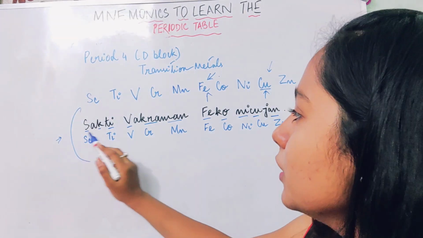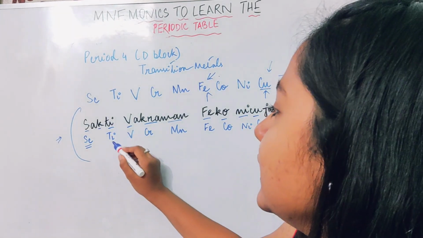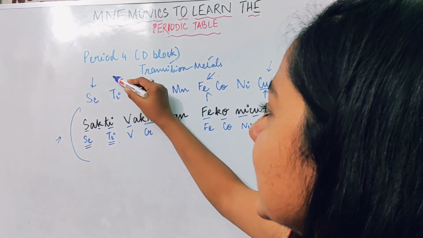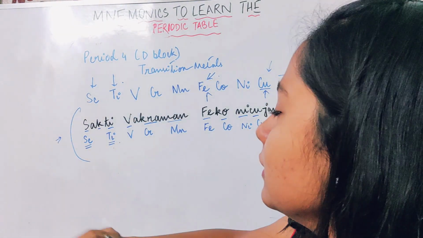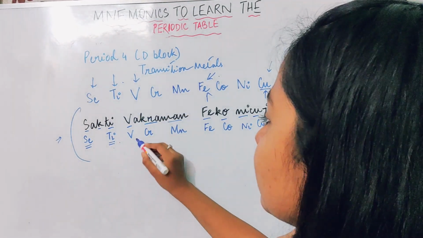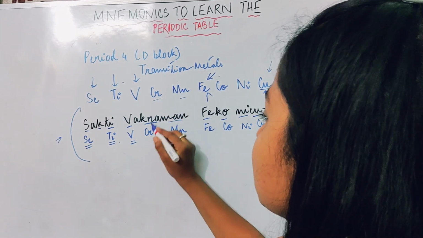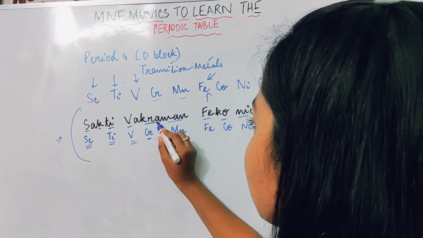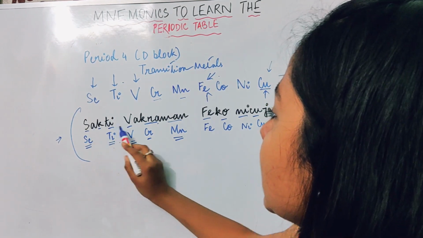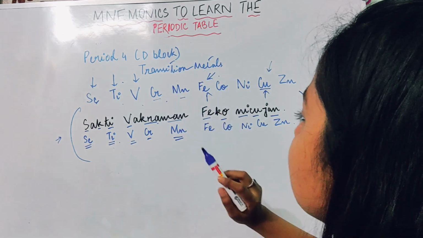Okay, so Sakti. Sak stands for Sc, T stands for Ti: scandium, titanium. Sakti Vakraman. V stands for vanadium, Cr stands for chromium, and Man stands for Mn, manganese. So Sakti Vakraman: scandium, titanium, vanadium, chromium, manganese.